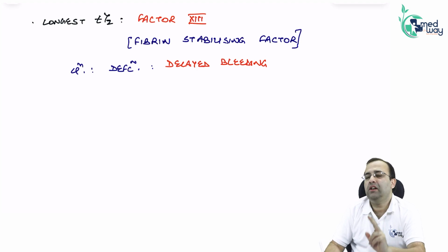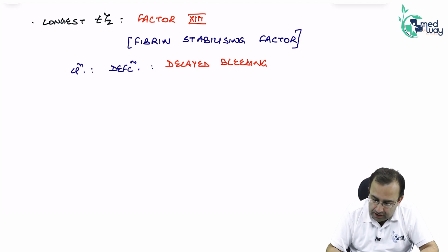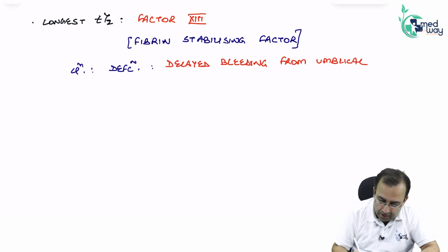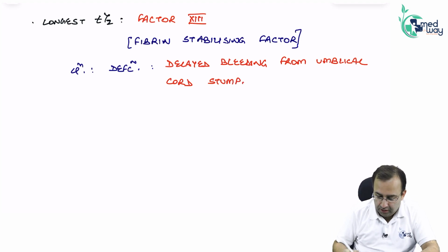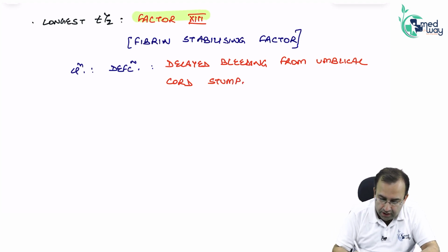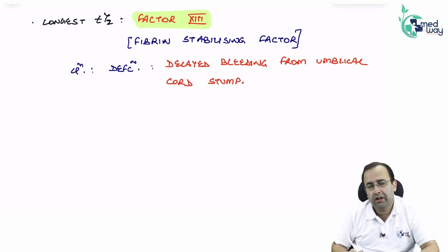So, the classical clinical history of factor 13 deficiency is delayed bleeding from the umbilical cord stump. So, longest half-life, factor 13.